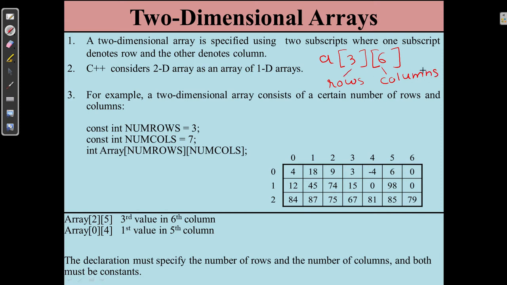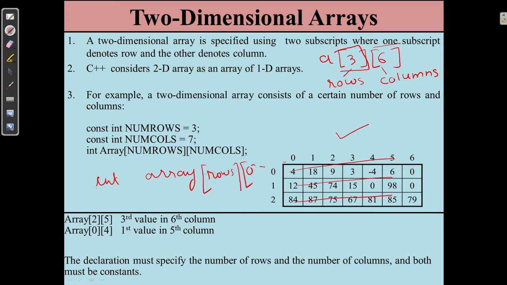When I write A[3][6], it means there are three arrays of size 6. There are three arrays, 1, 2 and 3, of size 6. So in the compiler's memory, 2D arrays are stored as an array of 1D arrays. The number of rows is 3 and the number of columns is 6. So we declare it like int array, then the number of rows and columns, whatever you write.